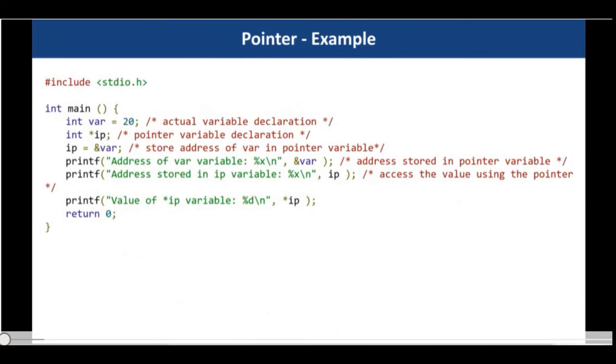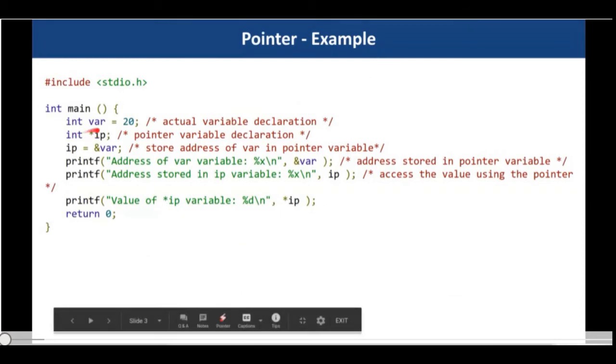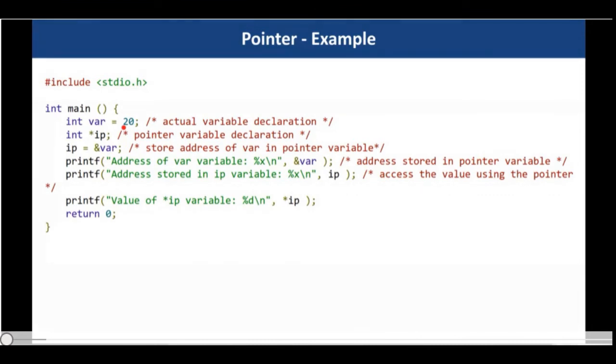Here is an example. We declare a variable int var equal to 20, which is the actual variable declaration. Then I declare a pointer as int star ip. So int star ip is a pointer variable. And then I assign ip equal to ampersand of var. What does it mean? This ampersand operator fetches the address of this variable. So you are fetching the address of this variable and putting it in the pointer variable ip.